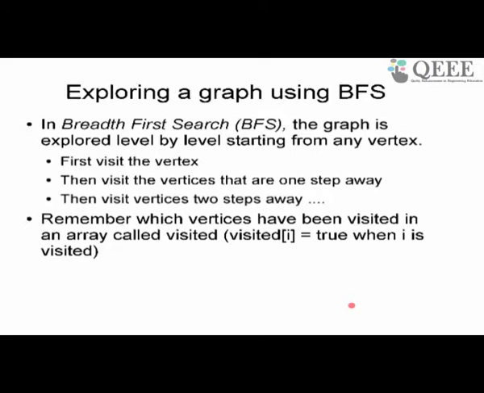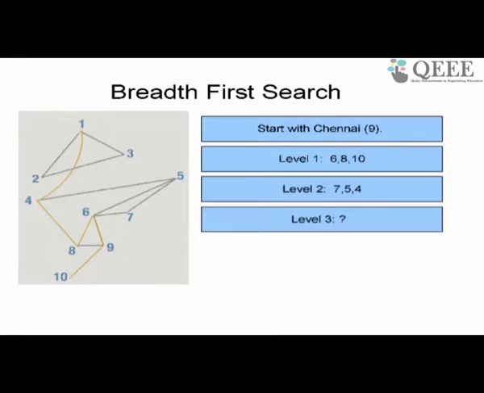So I can use an array of size n called visited, and I set visited[i] equal to true if I have seen that node before. If I have not seen that node before, then visited[i] will be set as false. This way I can keep track of things that I have already seen. So 9 is there, then 6, 8, 10. When I come to level 2, I don't come back to nodes that I have seen already. So 7, 5, 4.